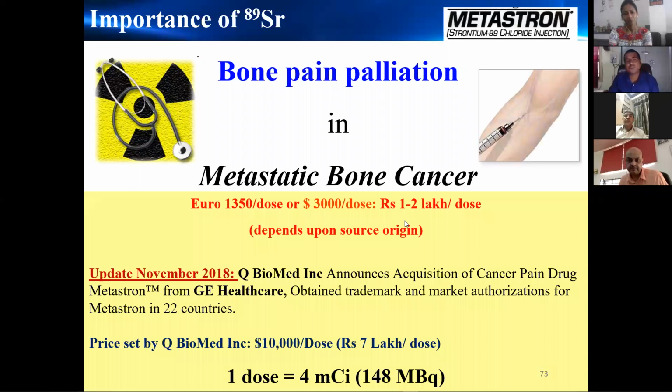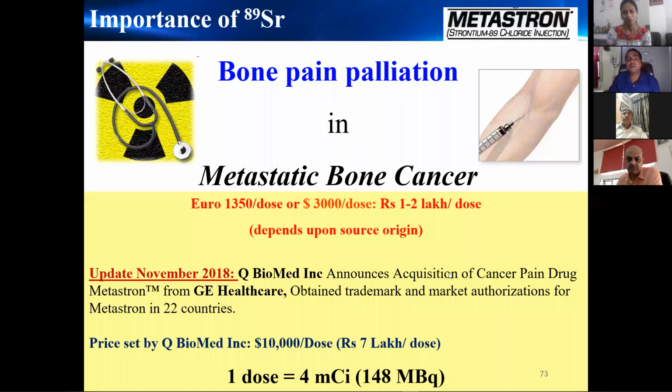The imported isotope costs almost 7 to 8 lakhs per dose, which is very high, and in India we are making it within 50 to 60,000 rupees. In 2022-23, it is going to be commercially produced in India and supplied to the hospitals.